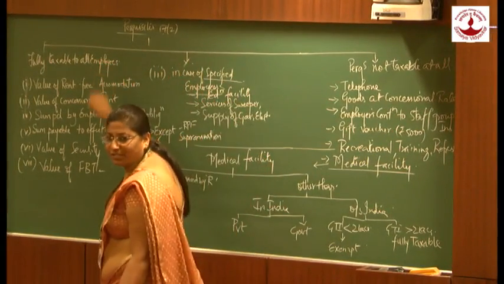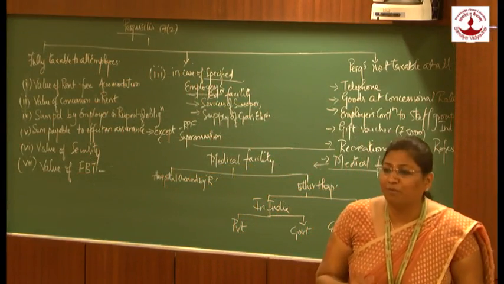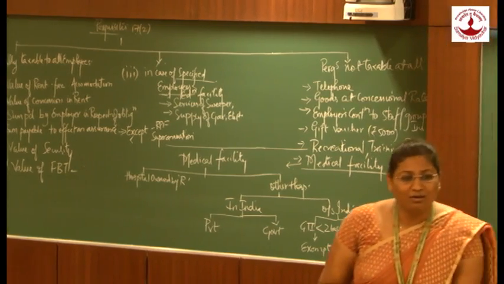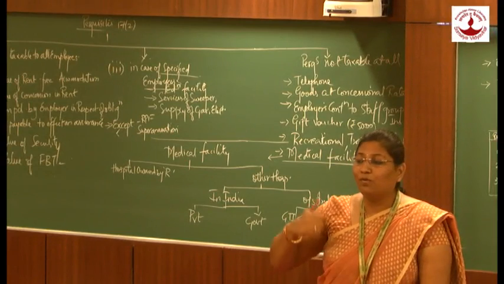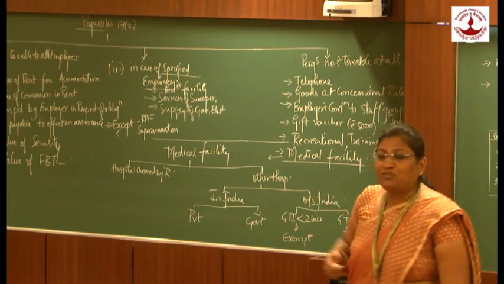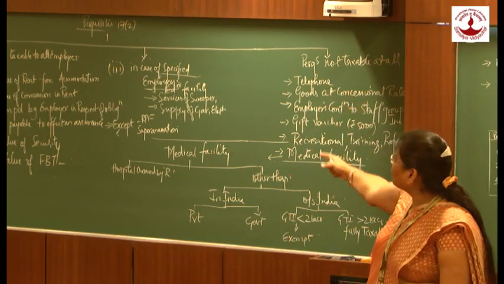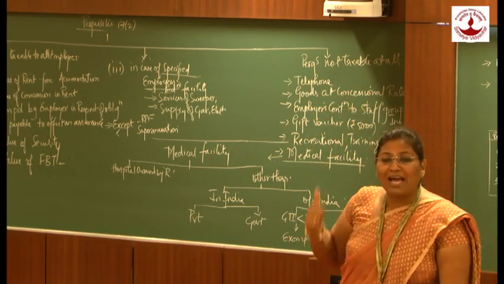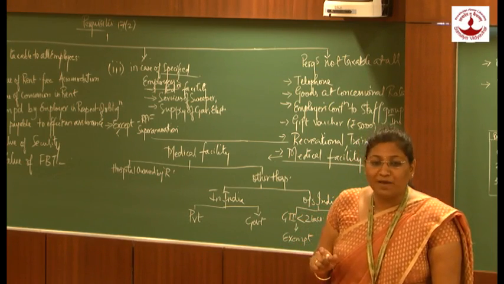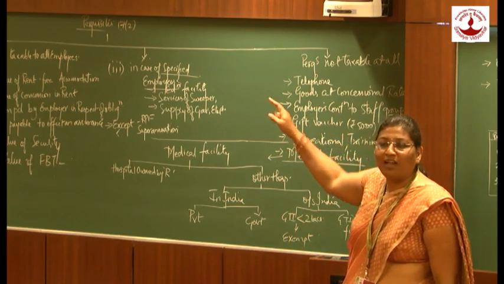In addition to this, there are certain perquisites which are taxable only in the hands of specified employees. For example, service of sweeper, gardener, watchman is taxable only in the hands of specified employees, not in the hands of other employees. Education facilities to family members of that person are taxable only in the hands of specified employees. Supply of gas, electricity, water in the household, not in office premises but in his household premises, is taxable only in the hands of specified employees.